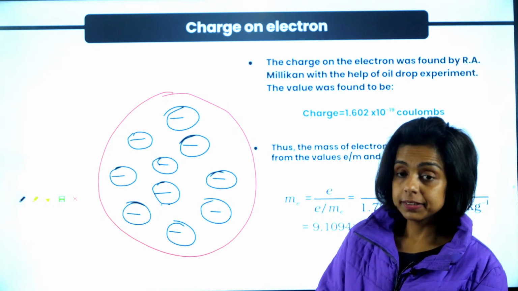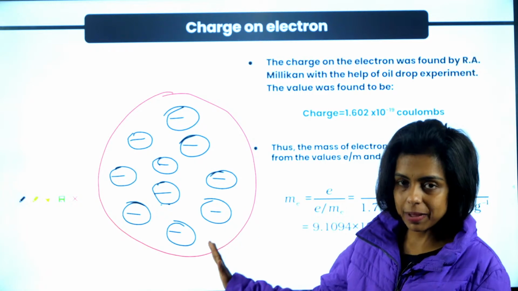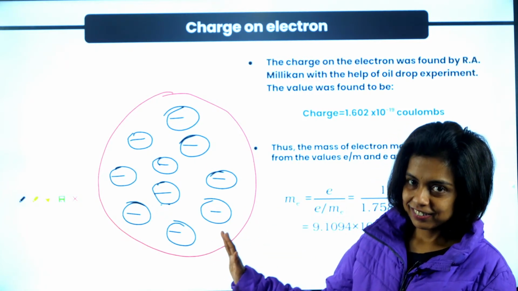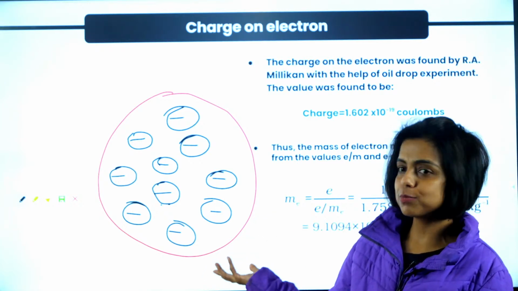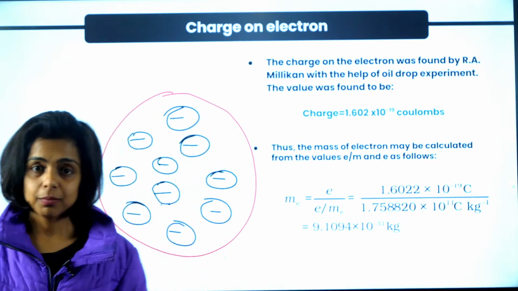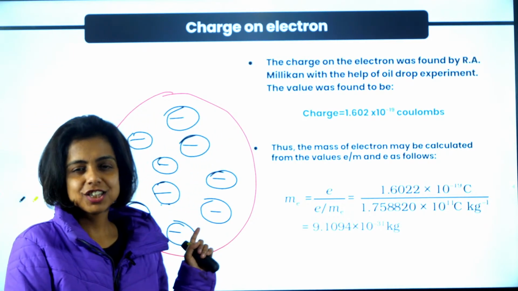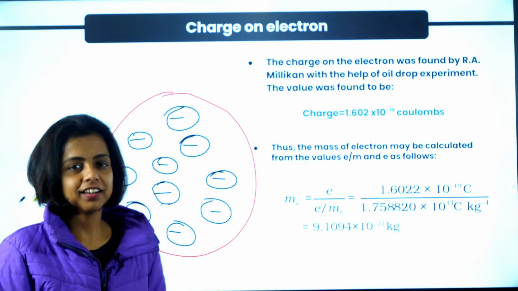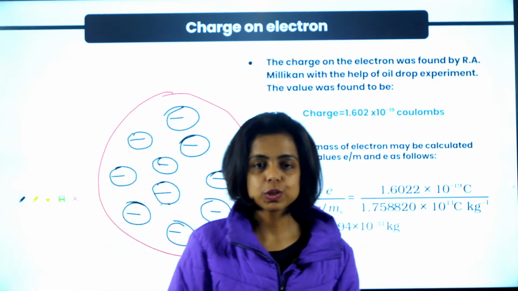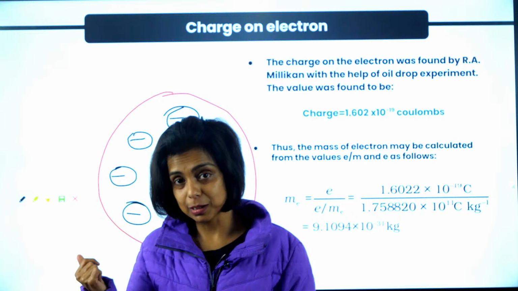So guys, this model, the watermelon model, the plum pudding model, or the choco chip model, only proved that the atom is neutral, nothing else. Future discoveries proved that the atom doesn't look like this. J.J. Thomson was a bit in a hurry when he gave this model. So, the atom as a whole is neutral. There are negatively charged particles, which were discovered as electrons, the fundamental particles.